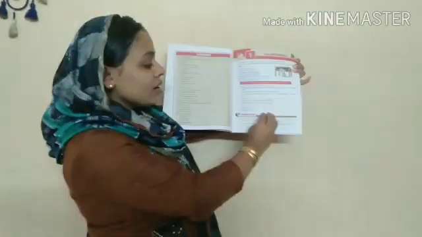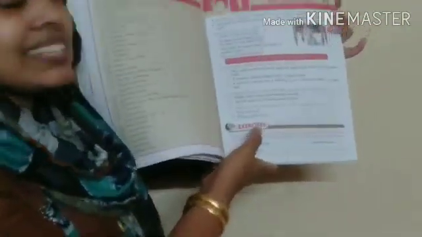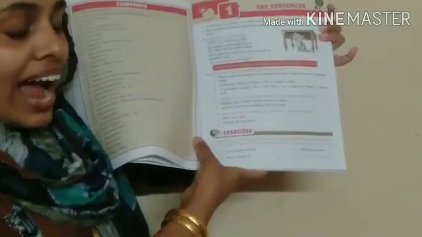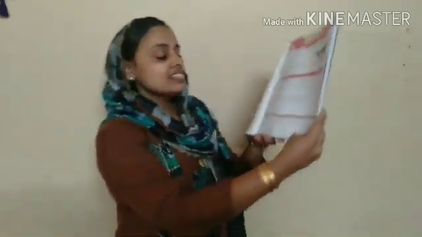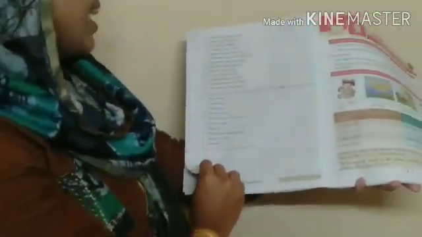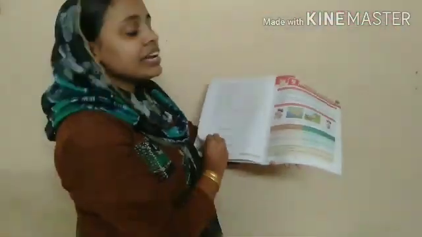Under the chapter, you can see some exercises. The first exercise, I'll read it. Listen. Rearrange the words given below to make meaningful sentences. Remember to use capital letters, full stops and question marks correctly. So this is our exercise. And how many questions are there? There are 15 questions and I'll read the first one.